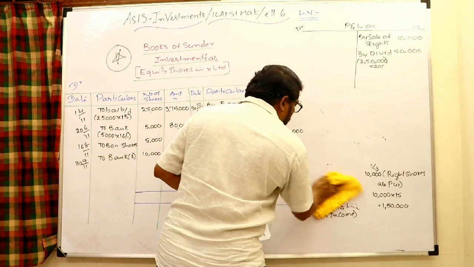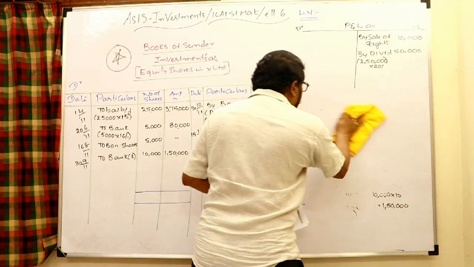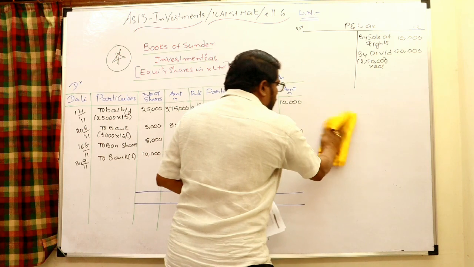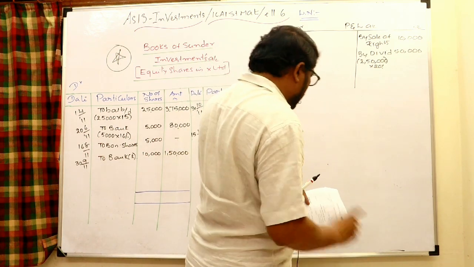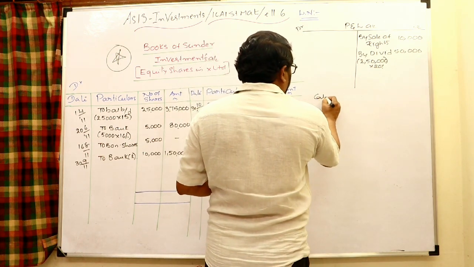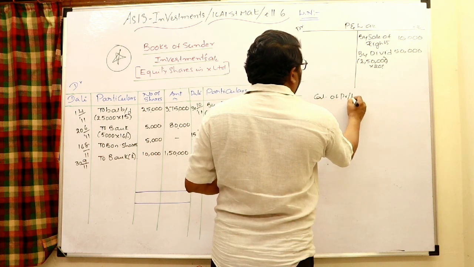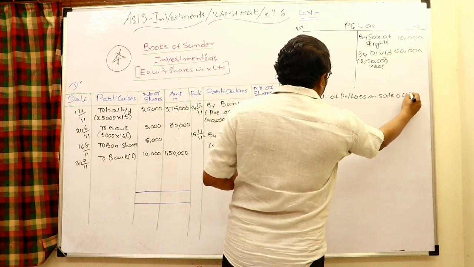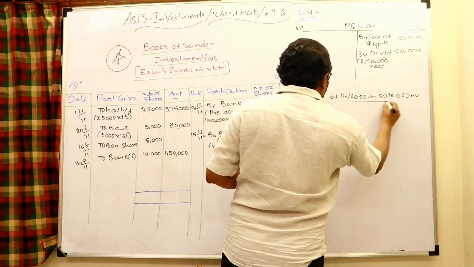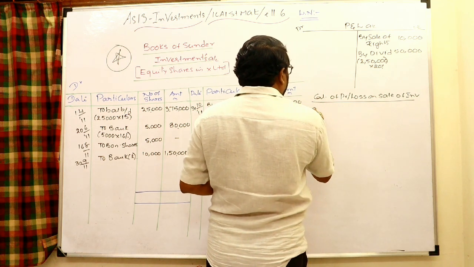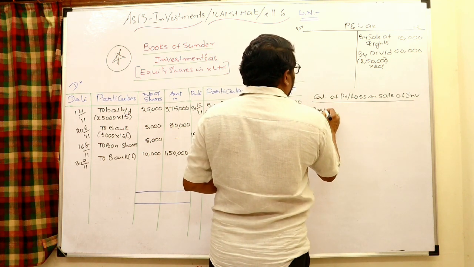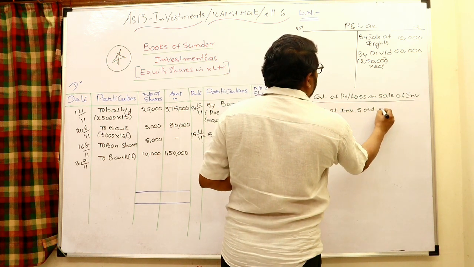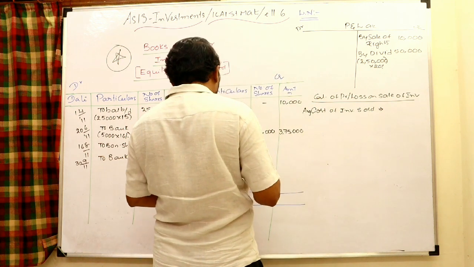Based on average cost, we need to find out the profit or loss. Okay, let us work out the next working note. So go to the next working note point: calculation of profit or loss on sale of investments. First, I would like to know the average cost of investment sold. What is the average cost of investment sold?